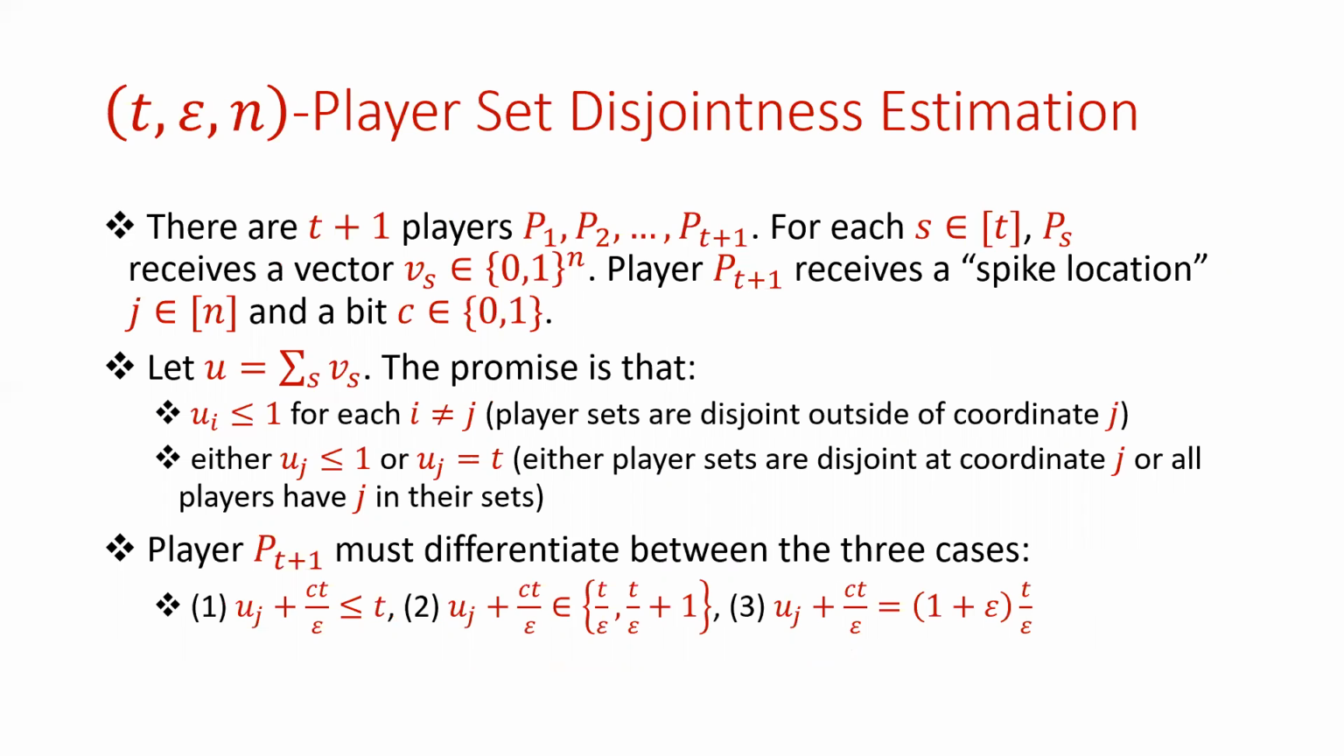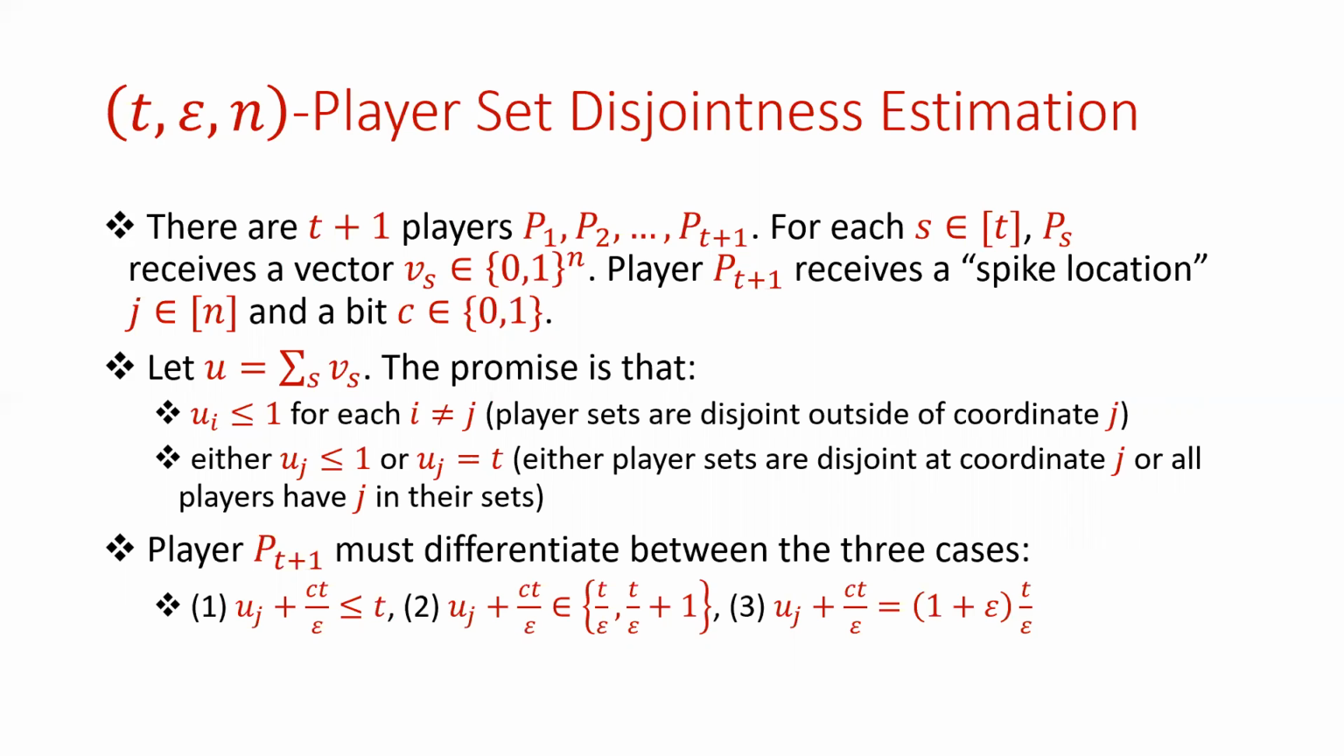So in this problem that we define, there are t plus 1 players, p1, p2, all the way to p t plus 1. Each of the first t players receives a vector that has dimension n and is binary. But the last player receives a spike location, this is j, and a bit c that is either 0 or 1. Now, if we let u be the sum of the vectors that each player receives, the promise is that ui is at most 1 for each i that's not equal to the spike location, and either uj is at most 1 or uj is equal to t.